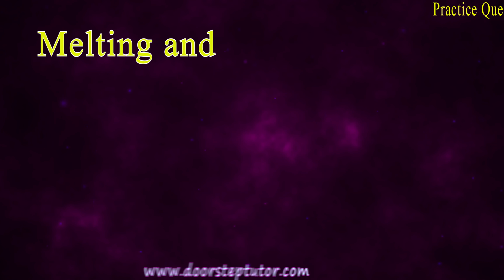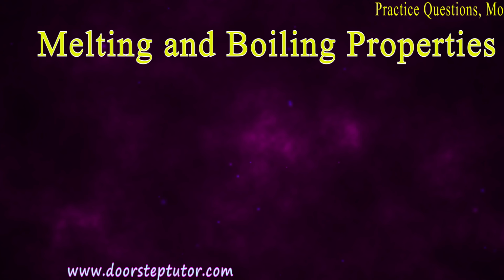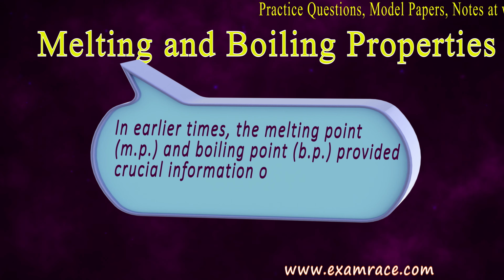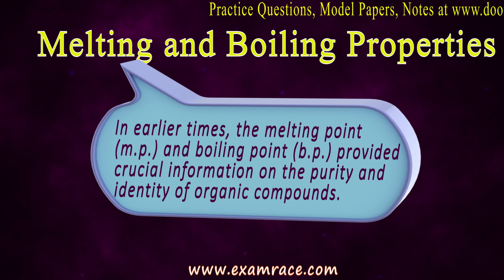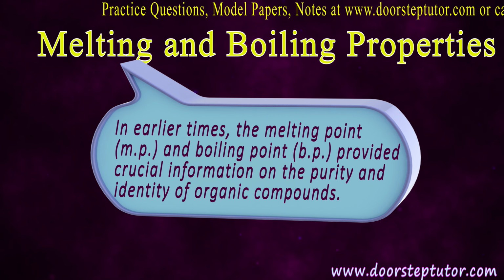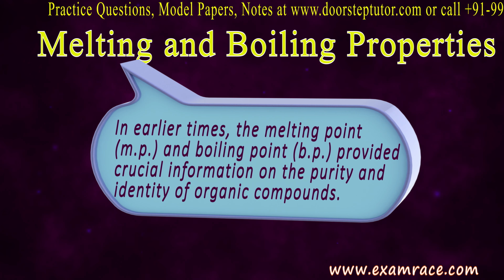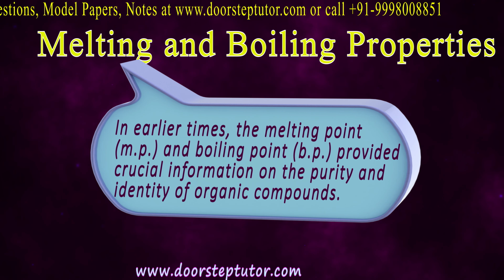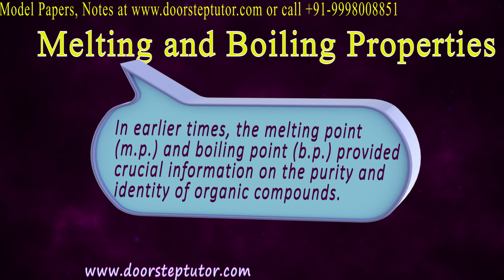Now talk about some chemical properties, melting and boiling point. So in earlier times, melting and boiling points were the most important thing, because they were the only things which gave crucial information about the purity or identity of organic compounds. Nowadays we have a lot of other instruments, but in earlier times it was only the melting and boiling point of compounds.